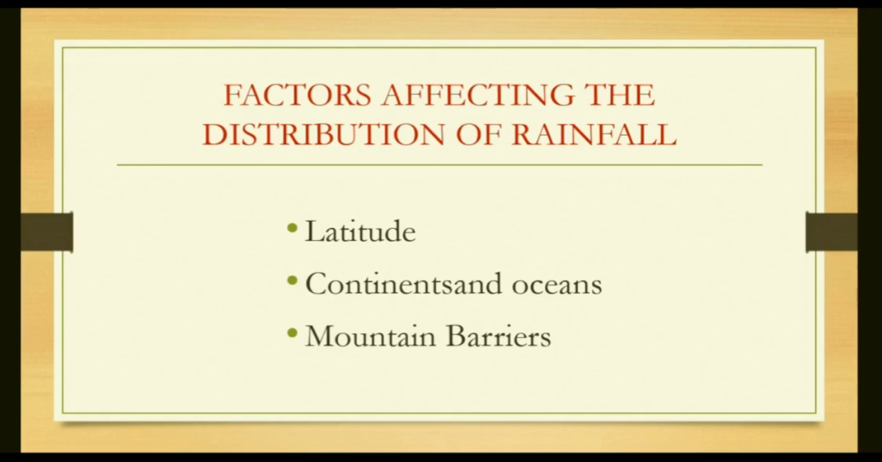Then second is continents and oceans. Continents receive less rainfall as compared to oceans because continents have less amount of water as compared to oceans. So maximum rainfall takes place in the ocean area as compared to continents.